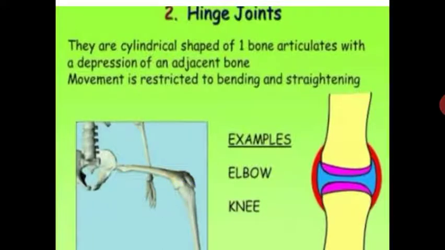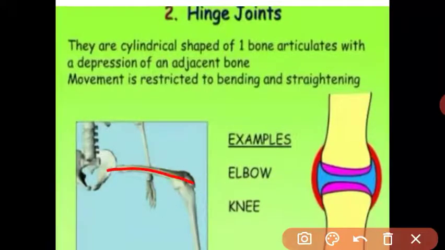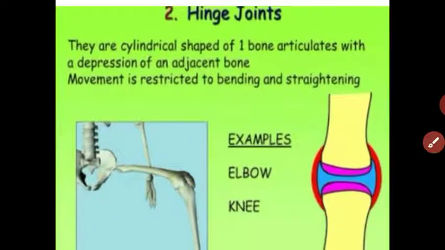One bone articulates into the adjacent bone, and the movement is restricted to bending and straightening. Got it? The hinge joint is located in the knee joint and elbow joint. The humerus and ulna are joined with the help of a hinge joint. Got it, student? What is the hinge joint?